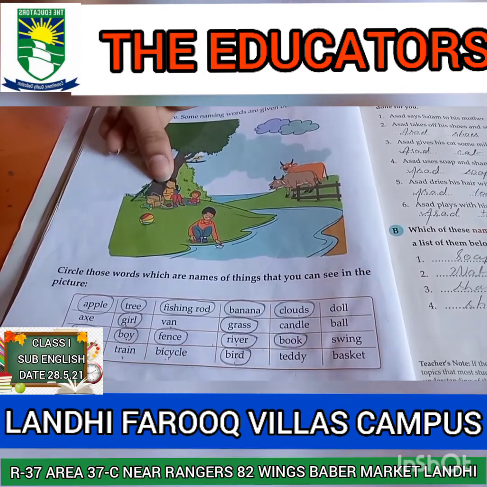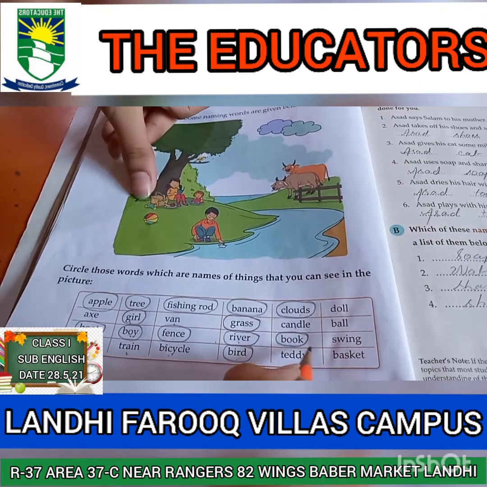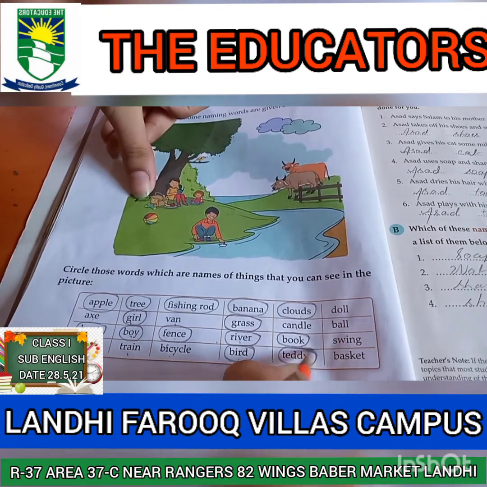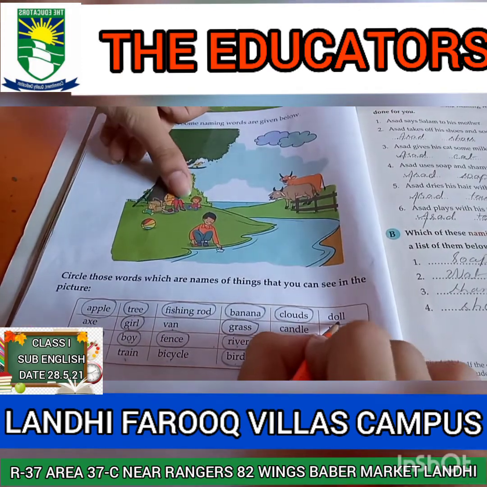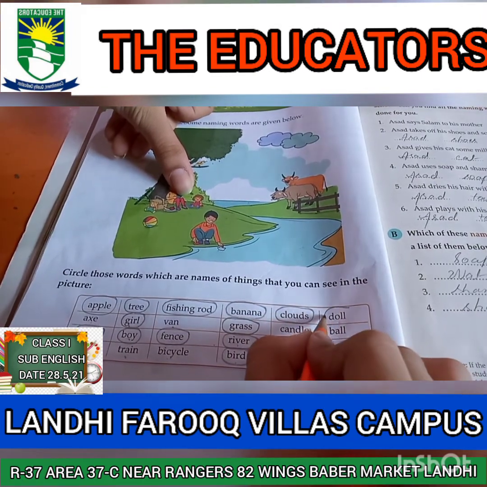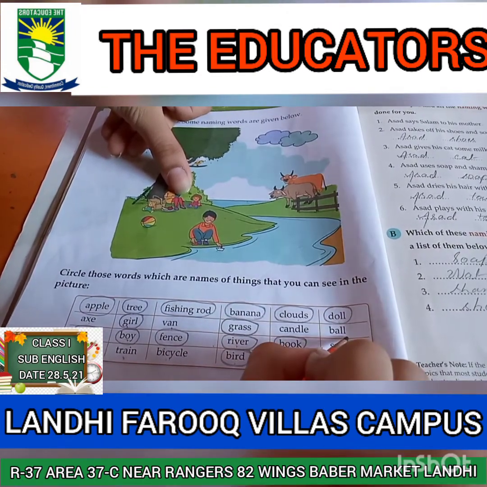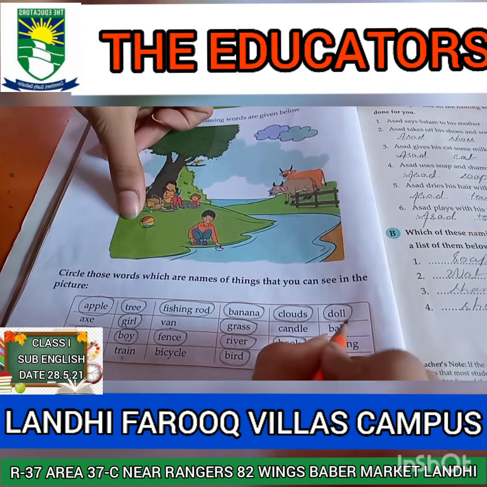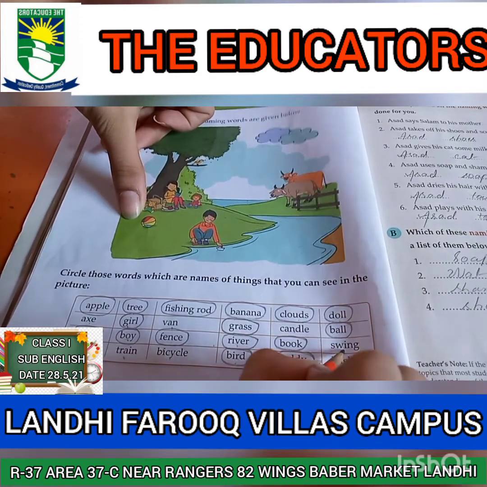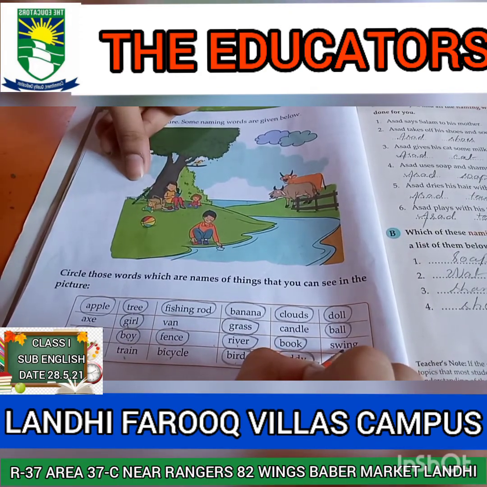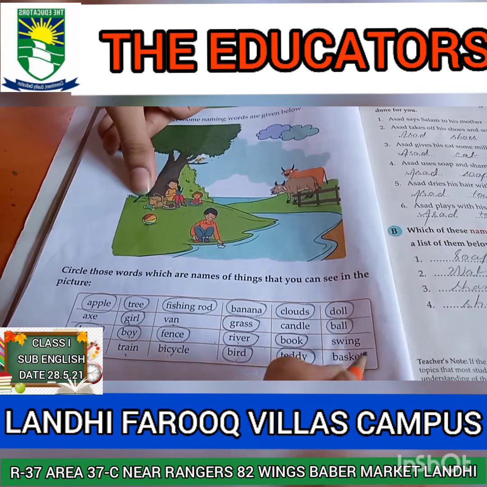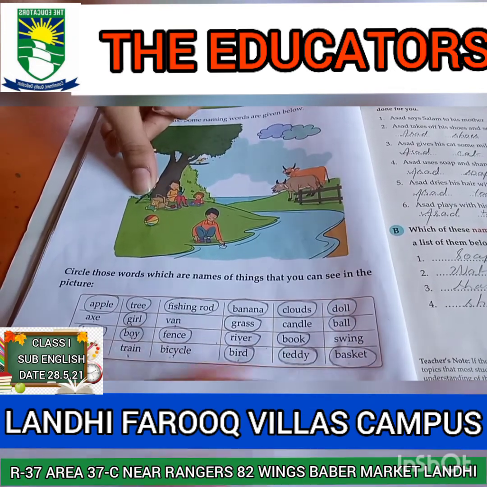Circle the word book. Is there a teddy? Yes, there is a teddy. Circle the word teddy. Doll. The doll is also in the picture. Circle the word doll. Ball. Is there a ball? Yes, circle the word ball. Swing. Is there a swing? No. Basket. Yes, circle the word basket.